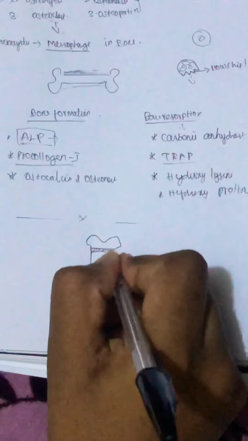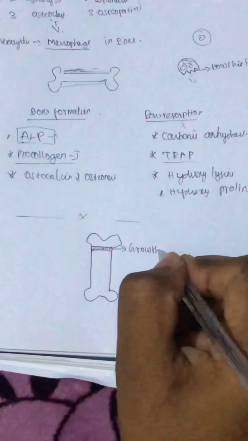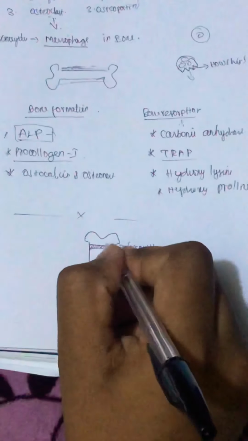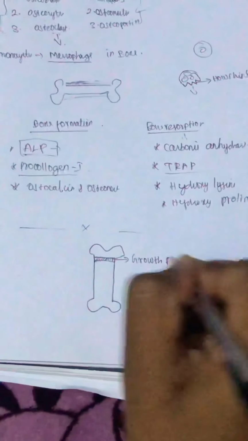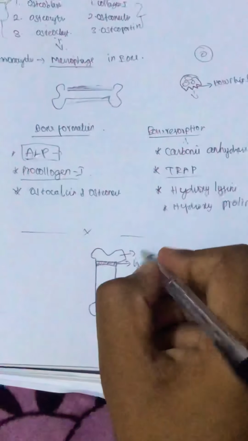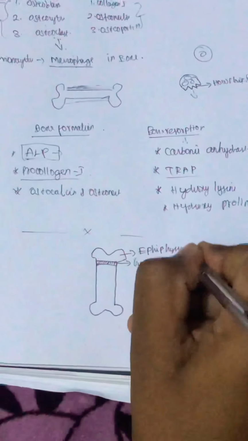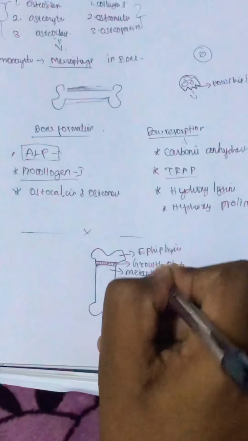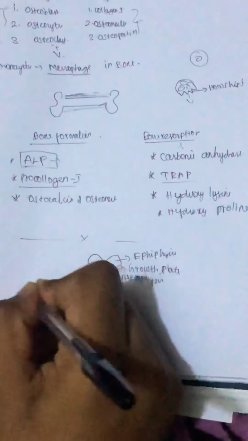growth plate. A growth plate is the one which consists of stem cells, which are involved in the elongation of the bone. The area upside of this growth plate is called epiphysis, and down to this growth plate is called metaphysis, and the remaining part in the center is called diaphysis.